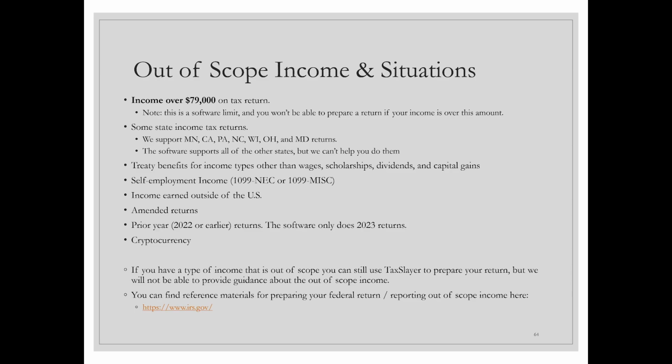We provide support for treaty benefits for wages and scholarships, and she doesn't have anything else, so we won't provide any other types of treaty benefits, but we do wages, scholarships, dividends, and capital gains. We don't provide support for self-employment income, 1099 NECs, or 1099 miscellaneouses, other than that one from the state of Minnesota. We also don't cover income earned outside the United States, amended returns, prior year returns, or cryptocurrency.